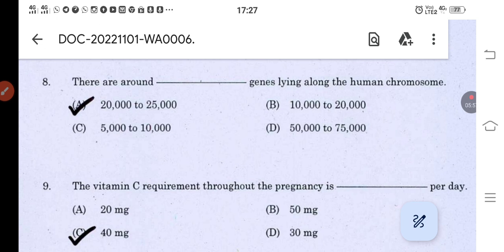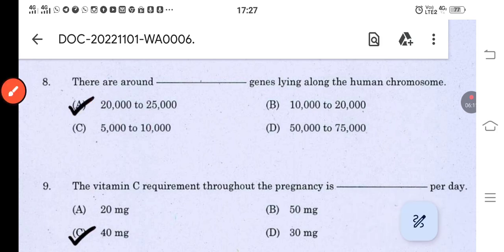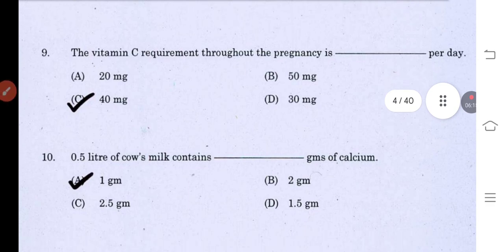So the correct answer is 20,000 to 25,000 genes present in a human chromosome. Now going on with the next question: the vitamin C requirement throughout pregnancy is dash per day.